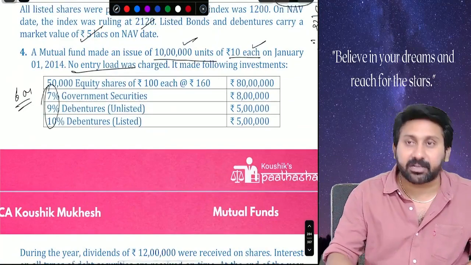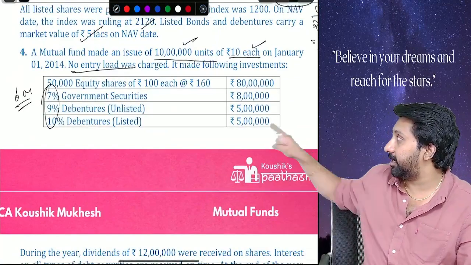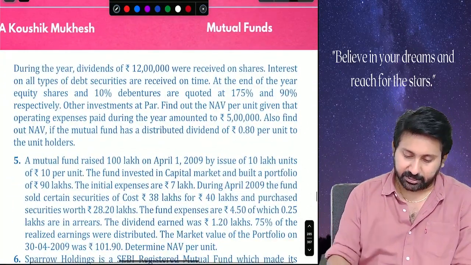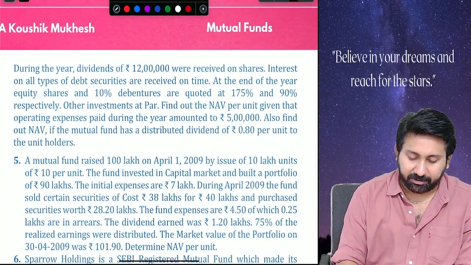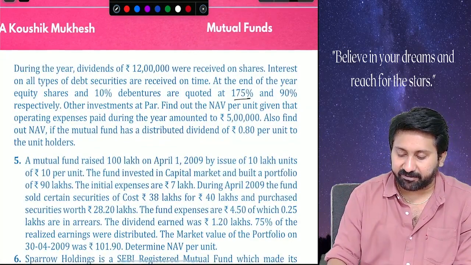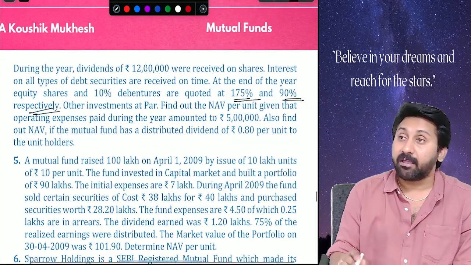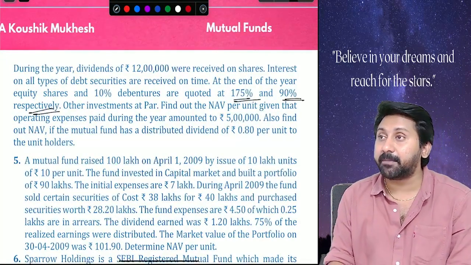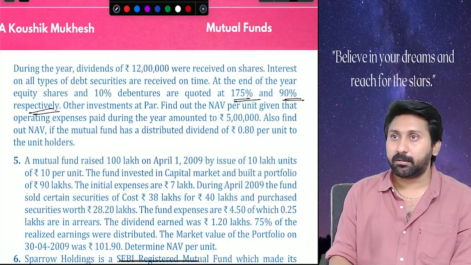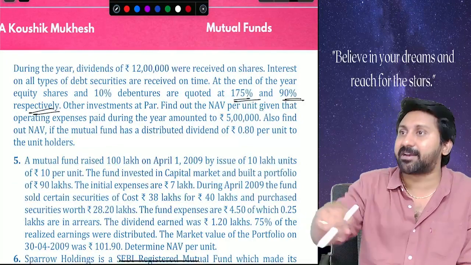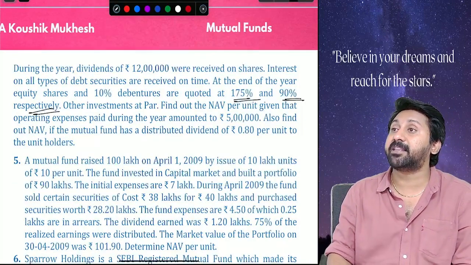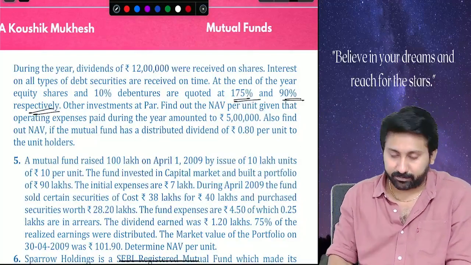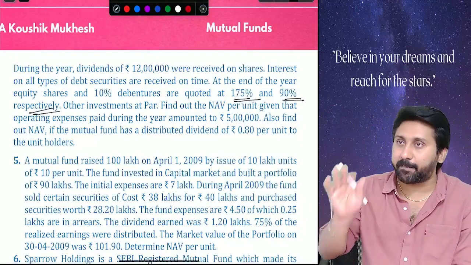Interest on all types of debt securities is received on time. These 3 are all debt securities or not? On that, interest is received on time. Okay. Next. At the end of the year, equity shares and 10% debentures are quoted at 175% and 90% respectively. Whenever I say 175%, it is 175% of par, 90% of par. 175% is market value. It means 75% higher than par. Other investments are at par.